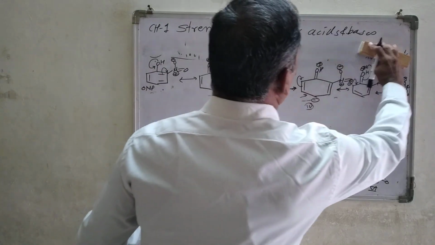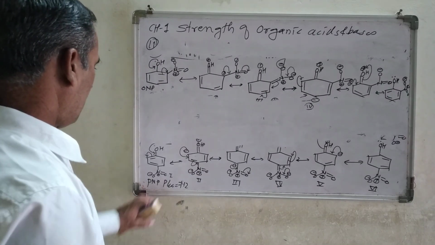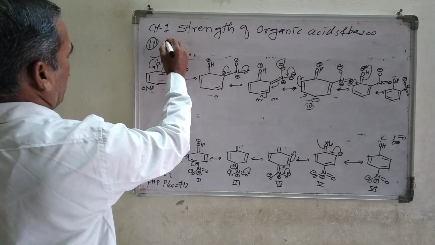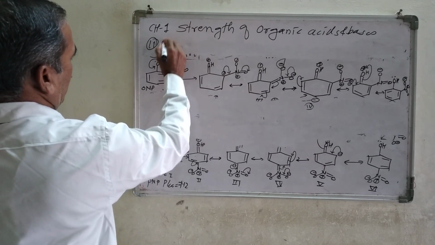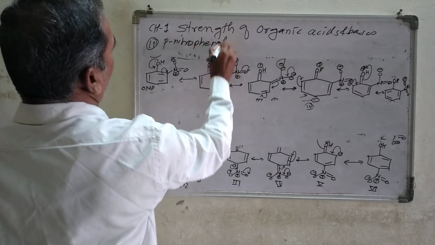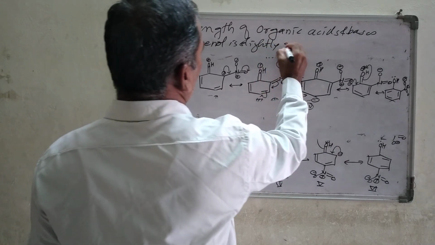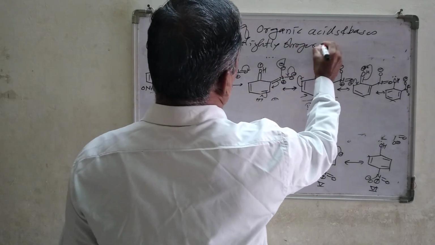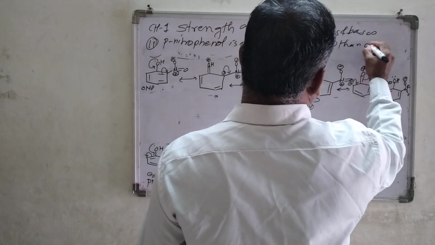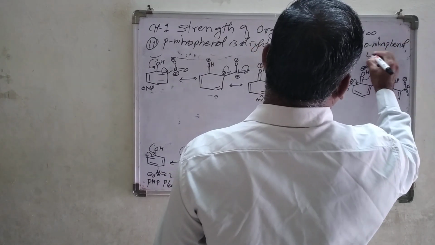Application number 11. Here you can draw 11. What is that? Para-nitrophenol is slightly stronger acid than ortho-nitrophenol.